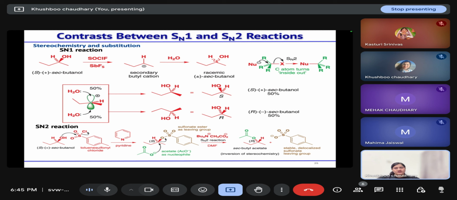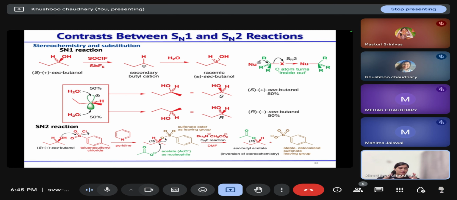If we are talking about stereochemistry, in the case of SN1 reaction, first a carbocation is generated. After the formation of the carbocation, the nucleophile can approach from the front face or from the back face. Both possibilities are equally probable, so a racemic mixture will form.